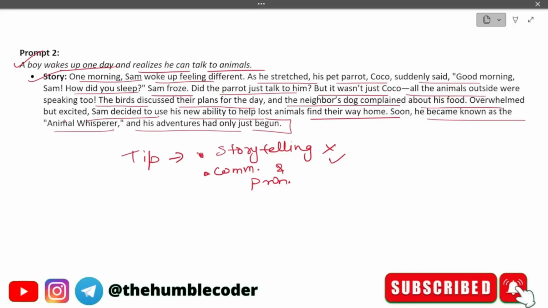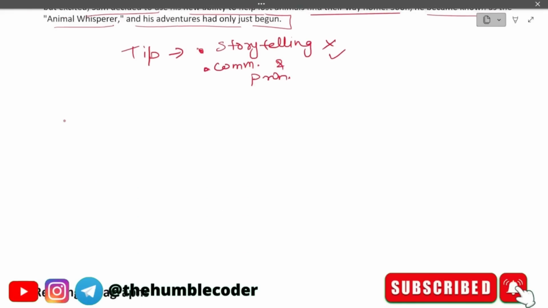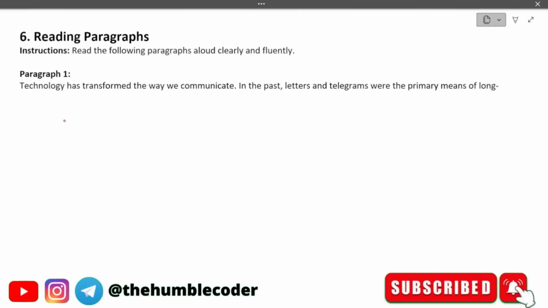If you are speaking a story that is not very sensible, it is fine. It should be smooth and fluent. Moving on. Okay, so we have seen 2 questions based on storytelling.